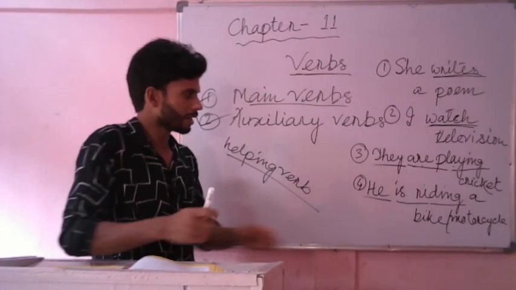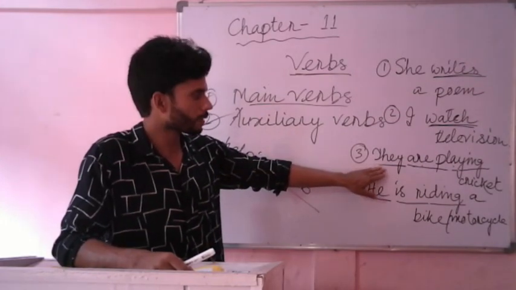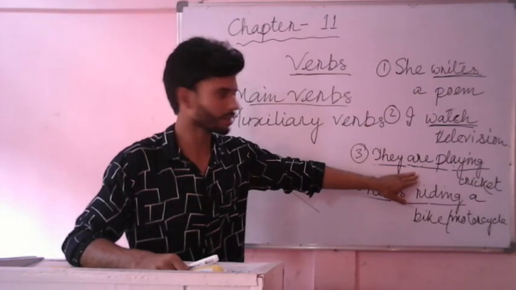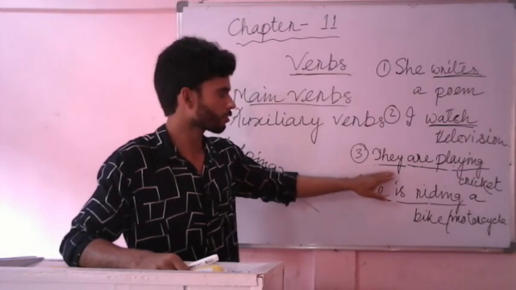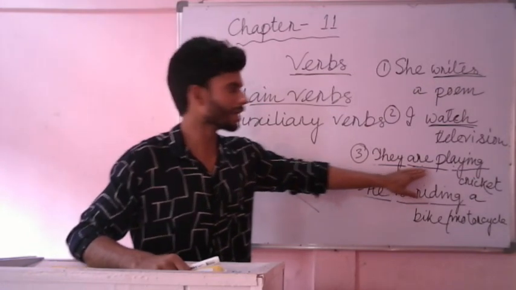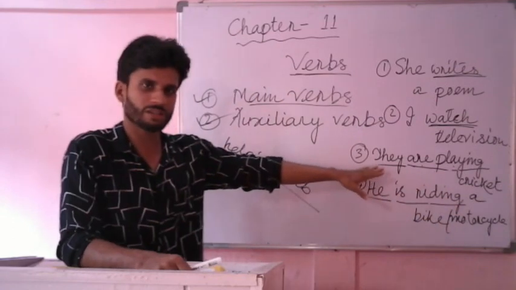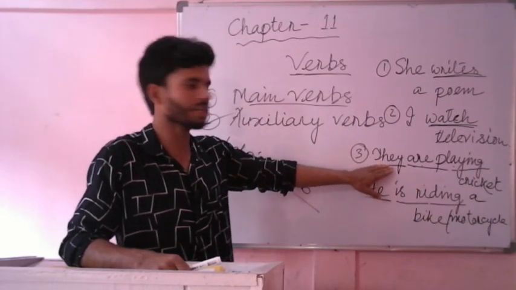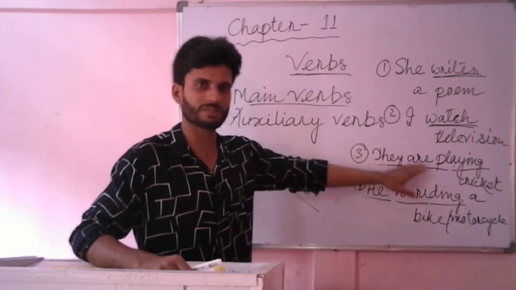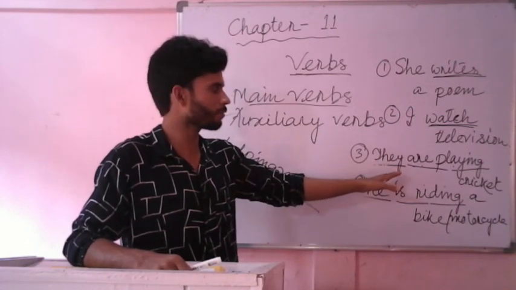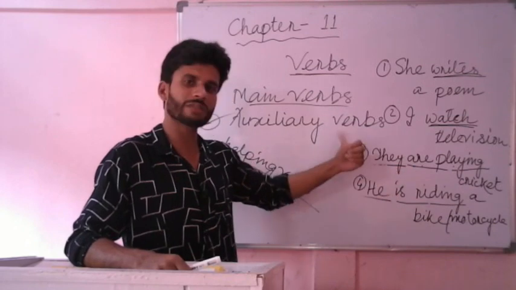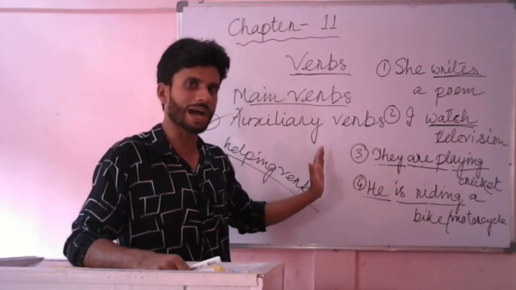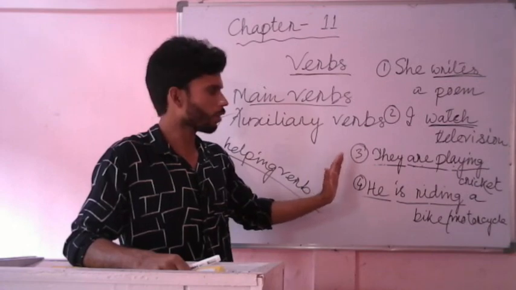As you can see here, the subject is they, and the sentence is in present continuous tense. So I have written they are playing cricket. If it is he, then I have to write he is, or if it is she, I have to write she is, or any other singular noun, except I or you.